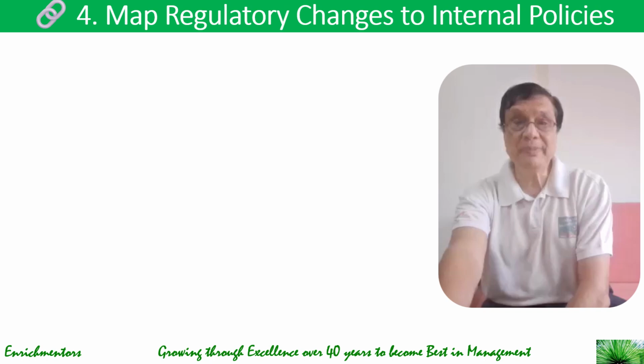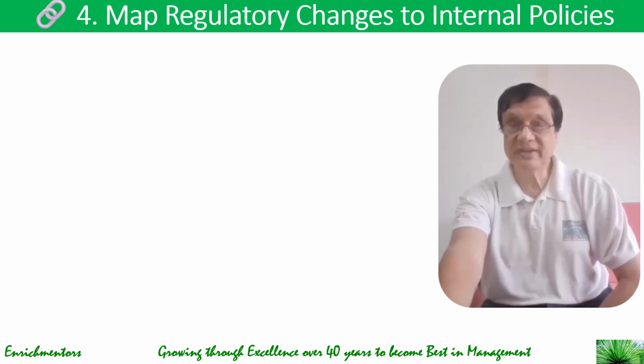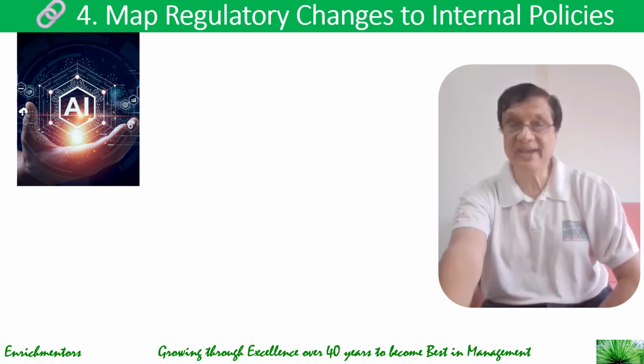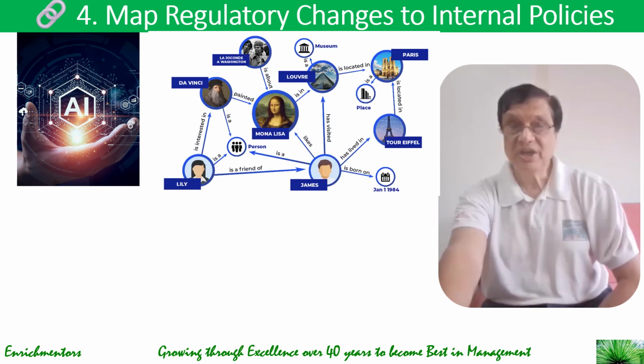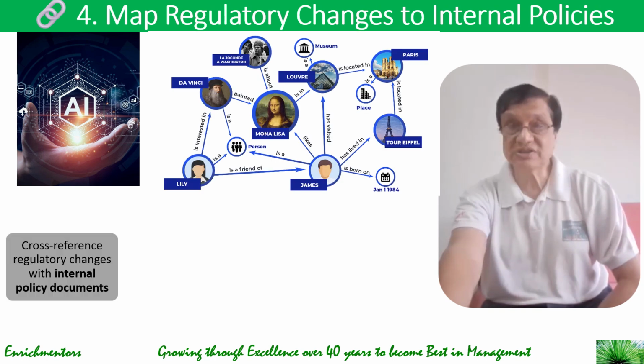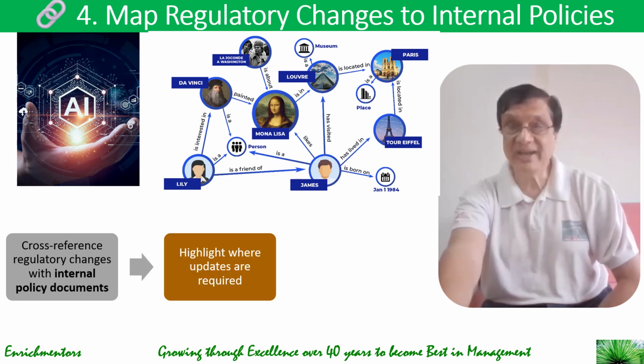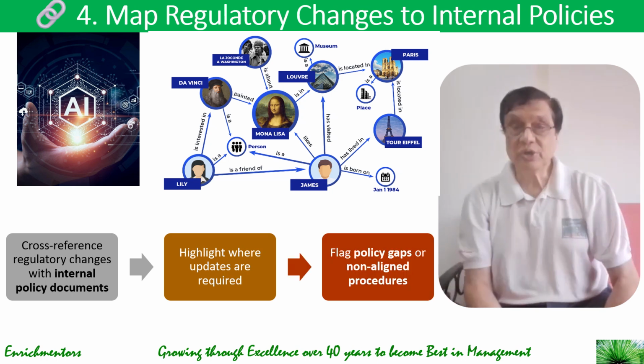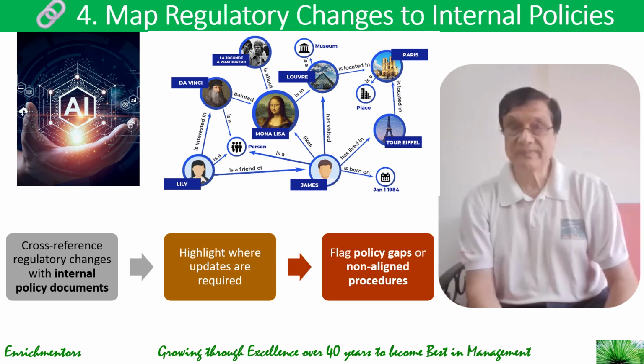The fourth step is to map regulatory changes to internal policy, and there the RegTech platforms use AI and knowledge graphs to cross-reference regulatory changes with internal policies and documents, highlight where updates are required, and flag gaps or non-aligned procedures.